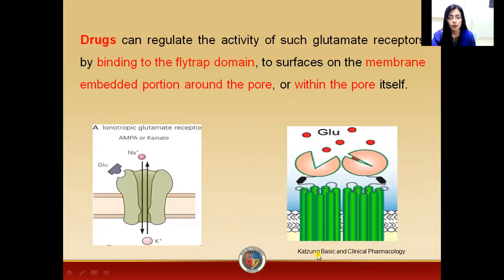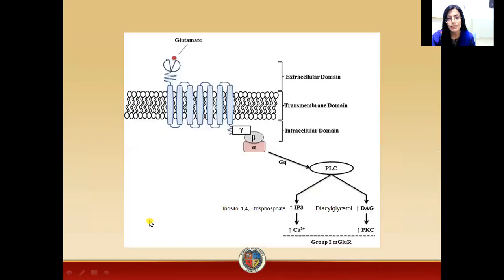Now, according to Kedzen, there are three basic binding sites for the drugs on these receptors. First is this extension, this fly trap, which may act as a site for the ligand binding. Secondly, these ligands may bind on the membrane embedded portion which is around this pore. Thirdly, these ligands or drugs may bind within the pore, and as a result, there will be opening of the channels.